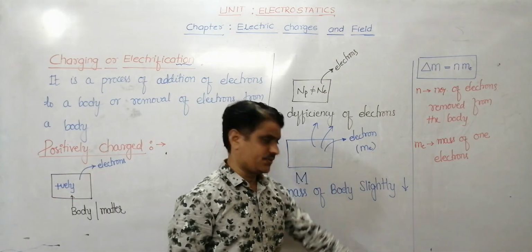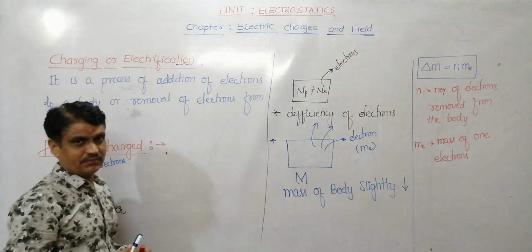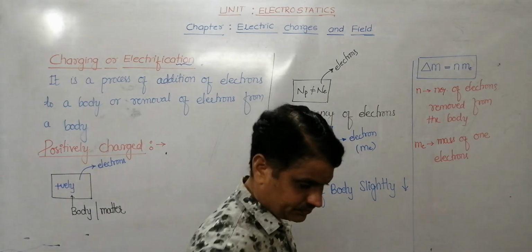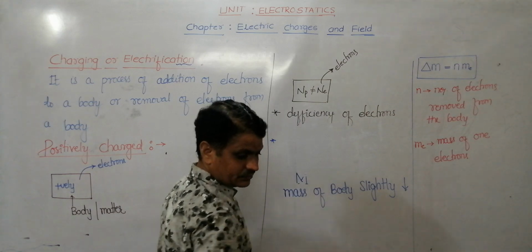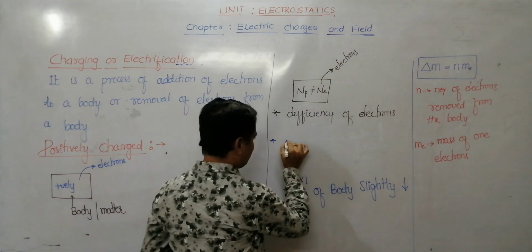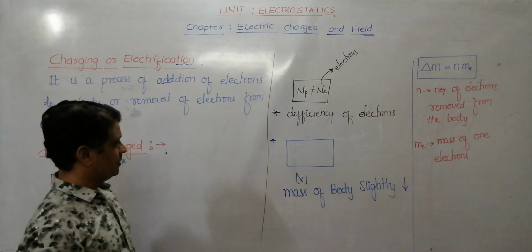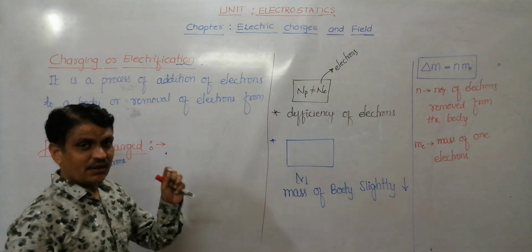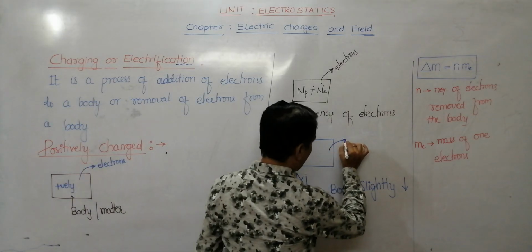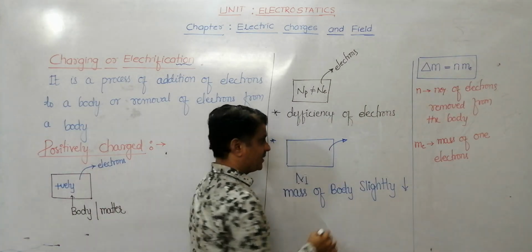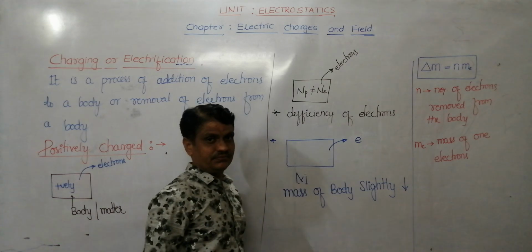Understood? Okay, next. We know that about the charge. Suppose I take matter, which has an equal number of protons and electrons. If I remove one electron, a deficiency of charge E is created.